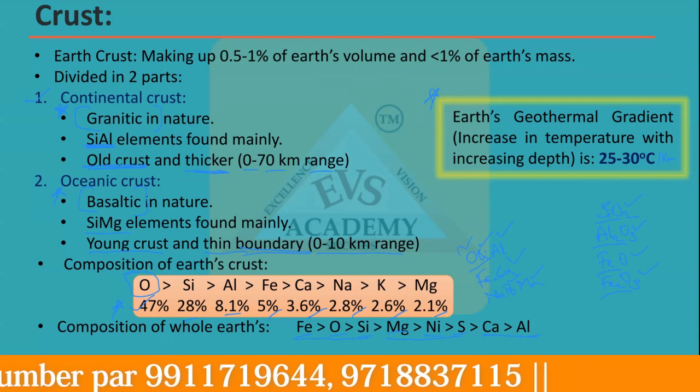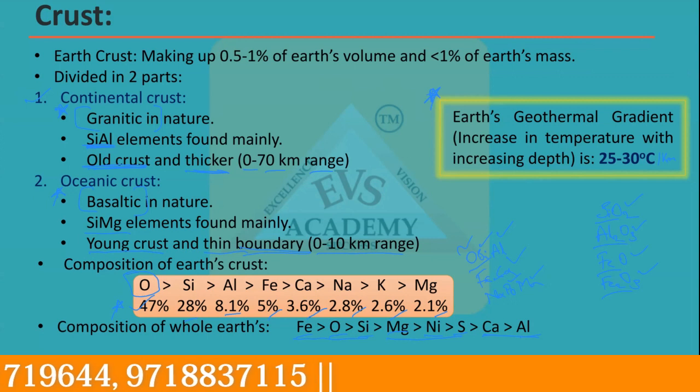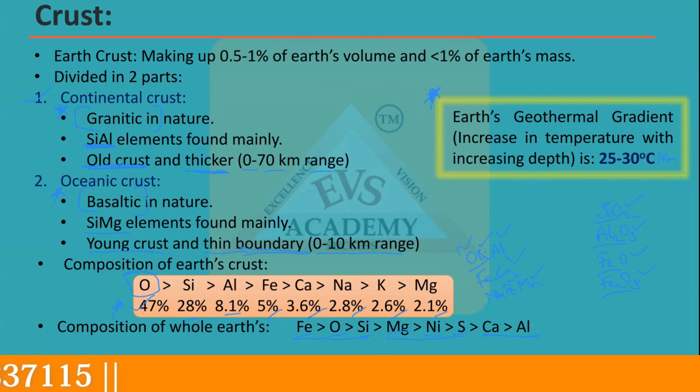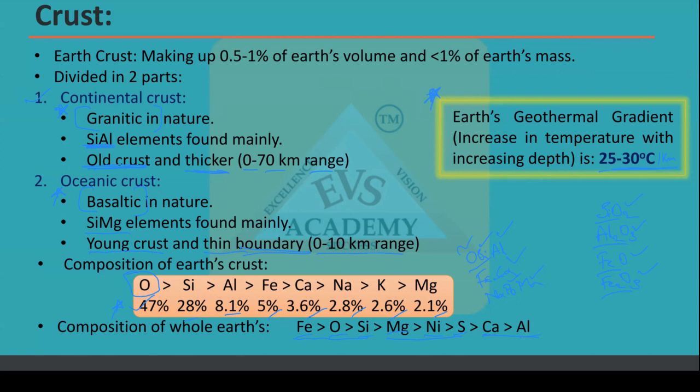This question was asked last semester, in the 2021 paper. Here I have provided the value per kilometer, and there they asked per 100 meter, if I am not wrong. So the answer would be 2.5 to 3 degrees Celsius increase in temperature per 100 meter going down. This value is important. Remember the earth geothermal gradient: 25 to 30 degrees Celsius per kilometer, or 2.5 to 3 degrees Celsius per 100 meter. You just have to divide by 10. So this is all about the Earth crust.